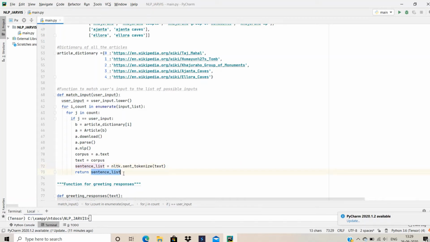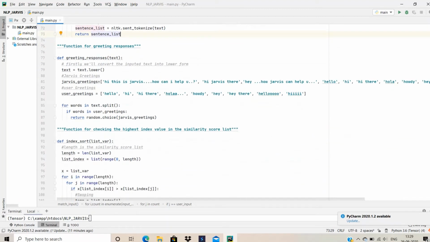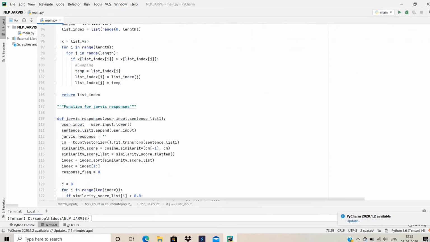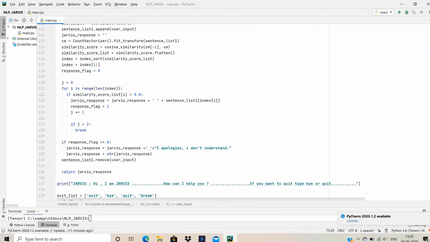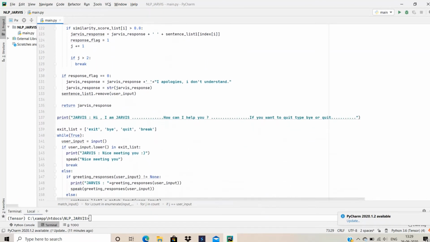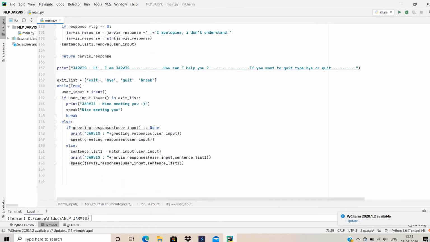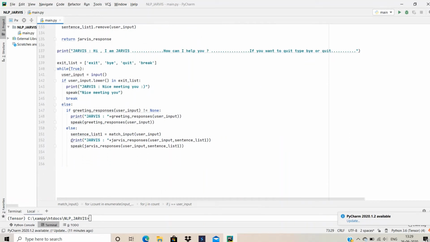Then you will get to know why we are forming this list: to extract the information we are using cosine similarity and all those things. So for that a list is needed. When we get this list, we store it in a variable, sentence list 1, and then we provide this list and the user's input to a function, Jarvis response.